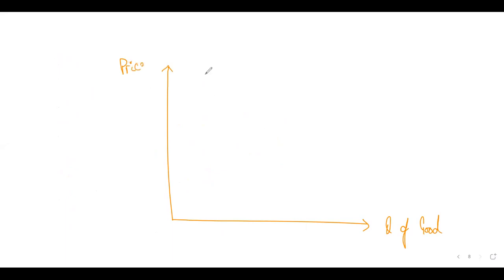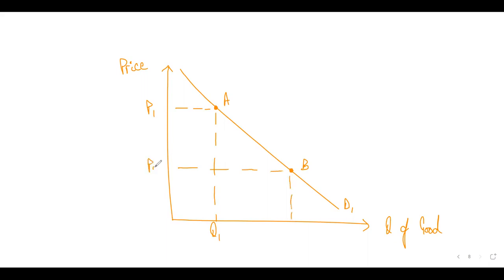So let me show you over here, right? So downward sloping is the demand curve. So if this was your original point A, right? And then it moved from A to B, right? So have a look at this, students. Just a second, right? So this shows that this much was the price and this much was the quantity demanded. And then you move from A to B. So it's a movement along the curve. So a change in the price of the good itself doesn't cause a shift, right?